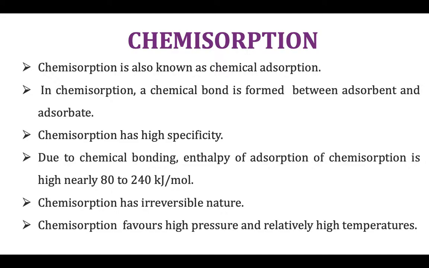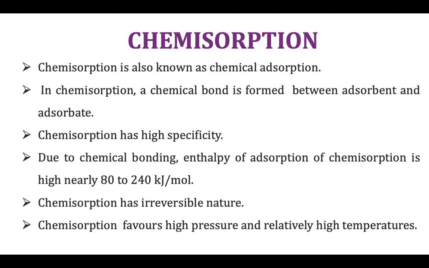As chemisorption involves the formation of chemical bonds, it has high specificity. It involves a chemical reaction occurring between the adsorbate and the adsorbent. Chemisorption depends on the nature of the adsorbate gas. It is found that a gas is chemisorbed only in the case where it can potentially enter into a chemical combination, that is, a chemical bond with the adsorbent at its surface. Example, hydrogen gas gets chemisorbed on transition metals for hydride formation.